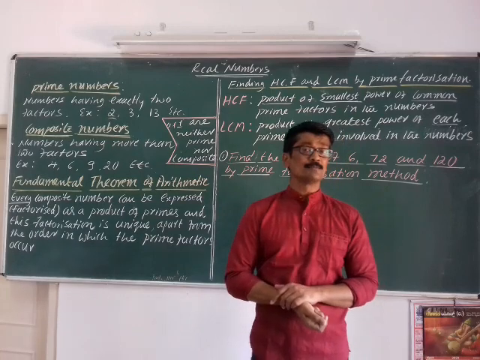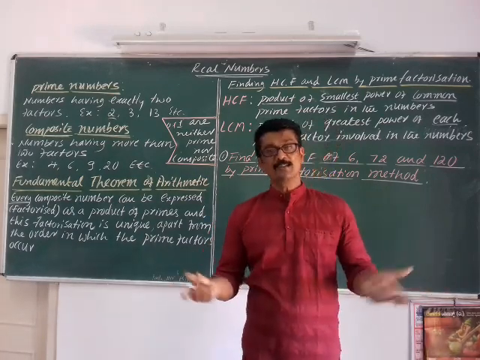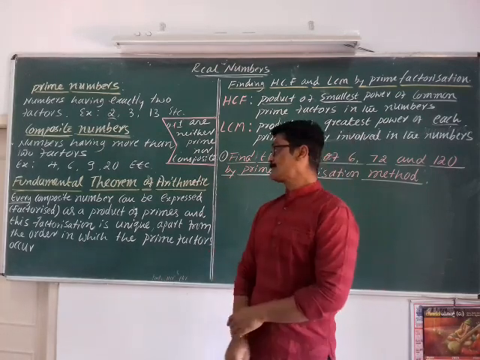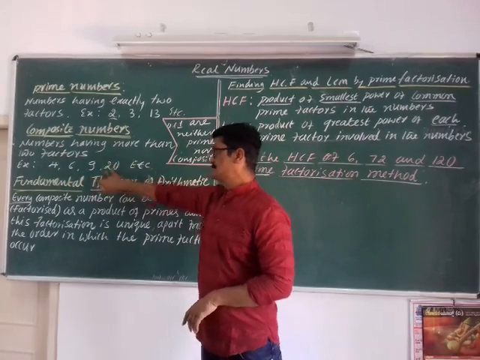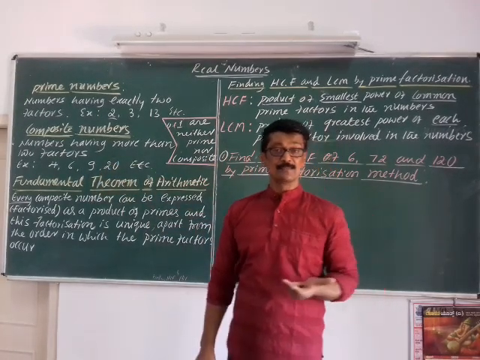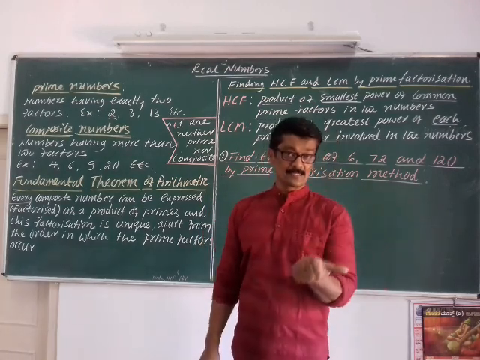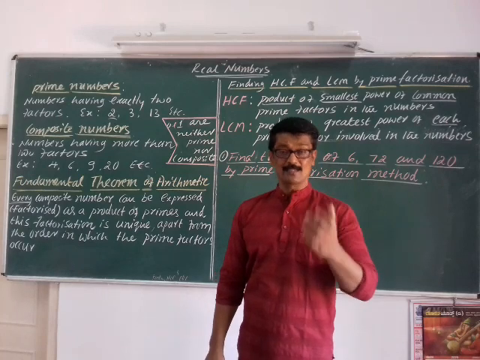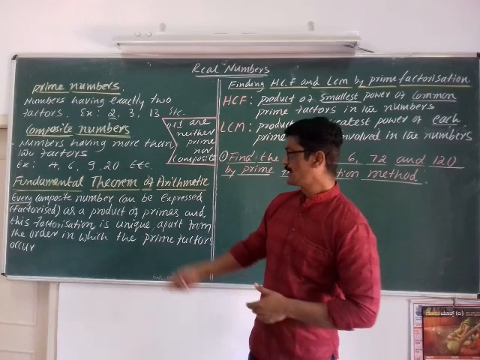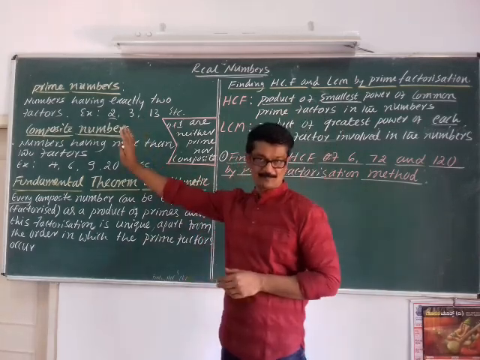What are composite numbers? Numbers having more than two factors. They are all composite numbers. For example, I can take 20. It is divisible by 1, divisible by 2, divisible by 4, and divisible by 5 and divisible by 10. Even it is divisible by itself, that is 20 divides 20. So more than two factors, they are composite numbers.